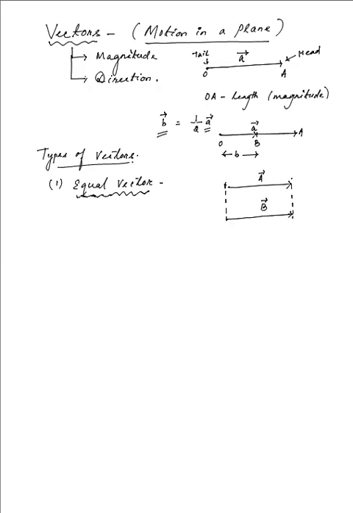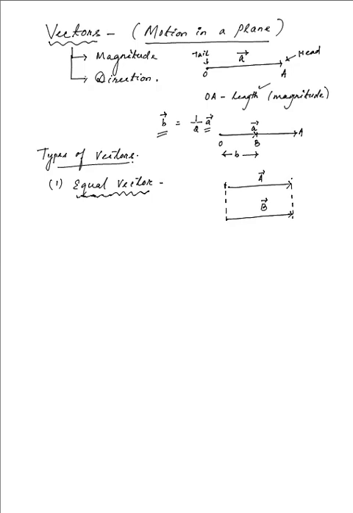I hope you understand this, because the vectors must have equal magnitude. Usually the magnitude is represented by the length, as I have mentioned previously, that the length of a vector that we are representing gives its magnitude. While for the direction, obviously these two lines, as you can see, are parallel, so they are directed along the same direction.